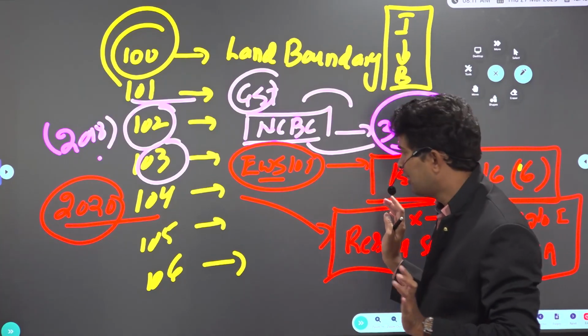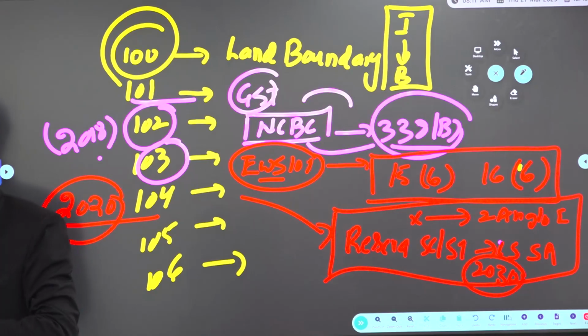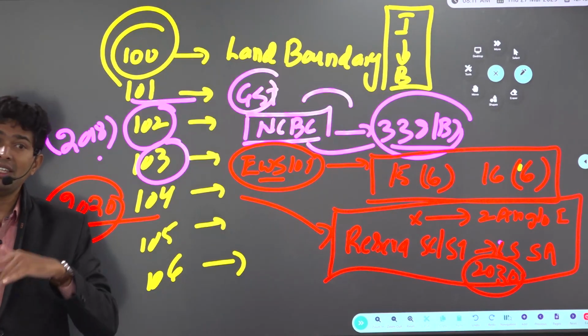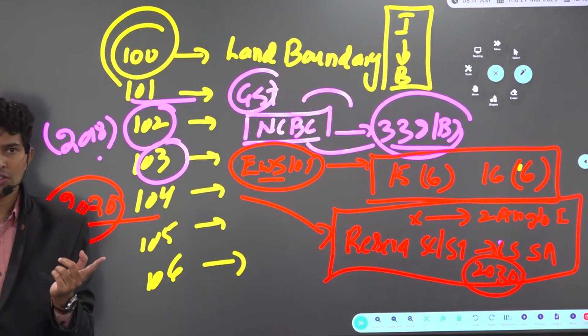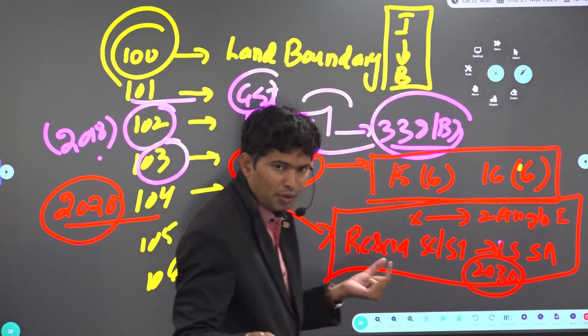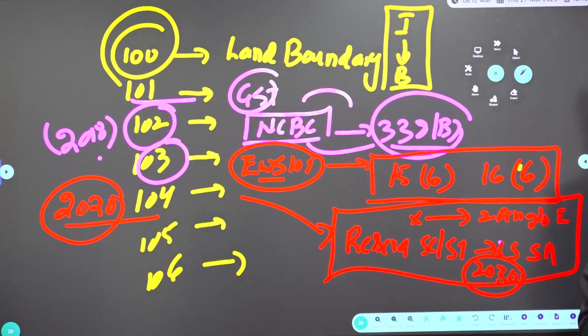That's the reason why. See, some of the books have written 104 Constitutional Amendment Act deleted. Not deleted, it did not continue. Meaning the previous amendment introduced continuation for the next 10 years of nomination of the Anglo-Indian community, but this one did not allow it to continue. That's the reason why, as of now, only reservation for SCs and STs continues, in the Lok Sabha and the legislative assemblies. And 105 CAA, we already know.